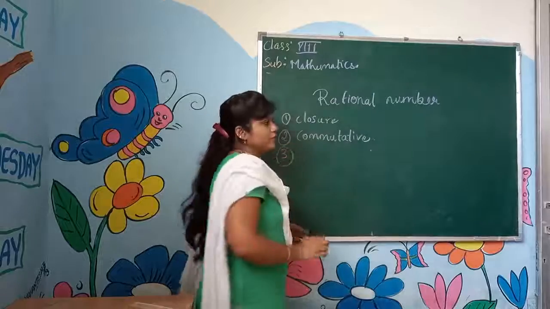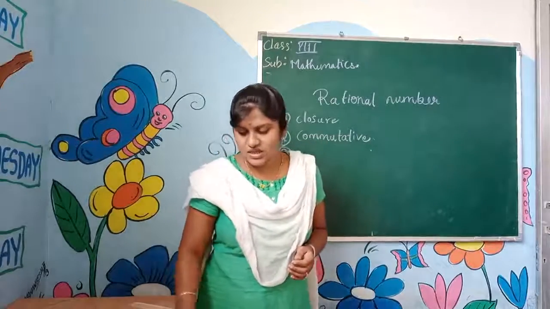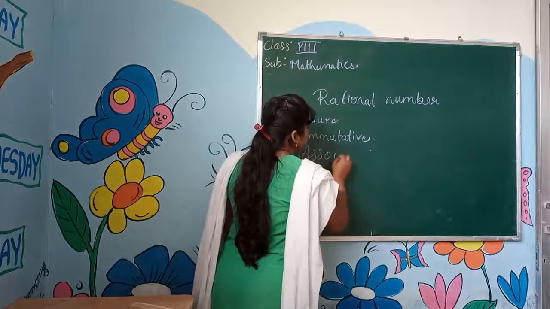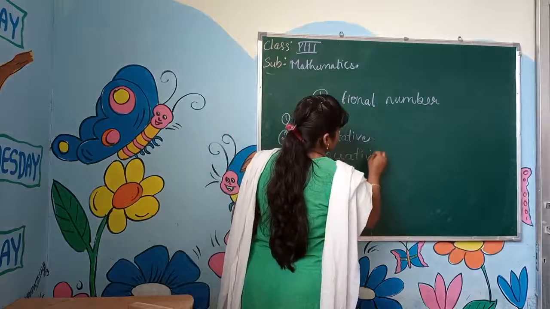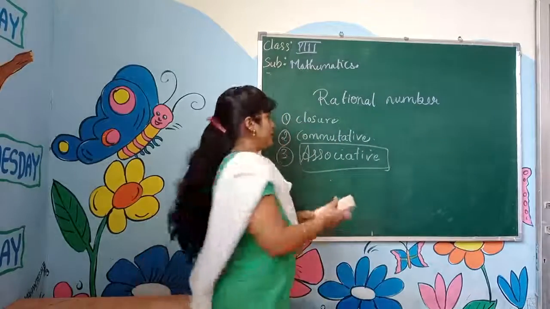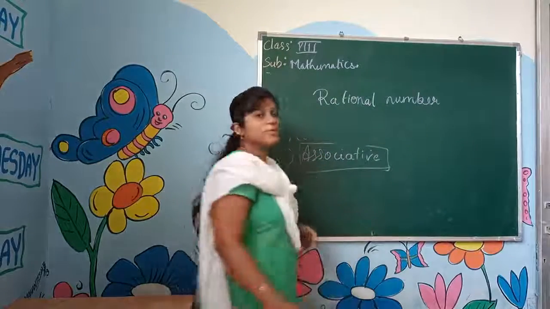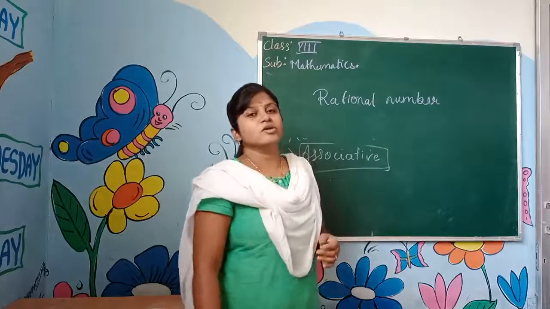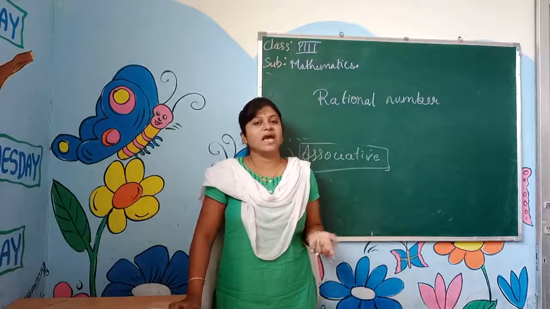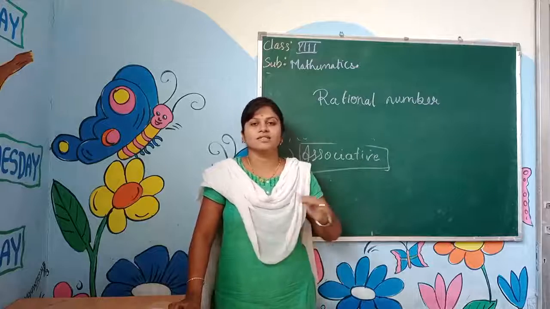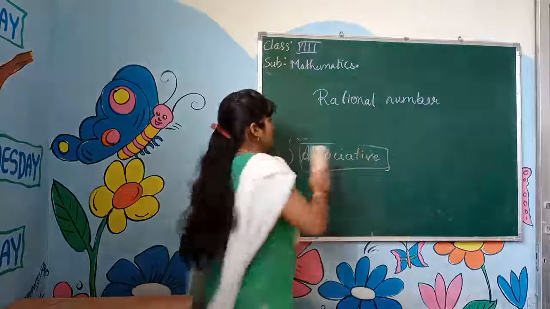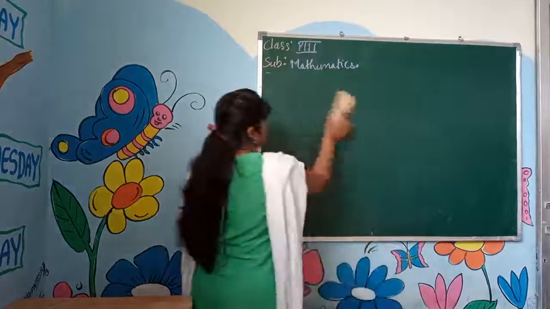The next one is associative property. Today we will start with the associative property. Here also we have associative property for the whole numbers, for the integers, and for the rational numbers. All the three we'll study and see.